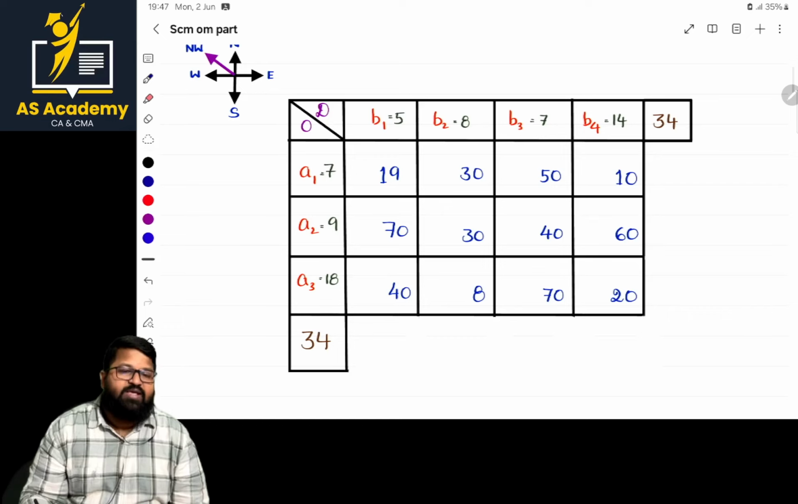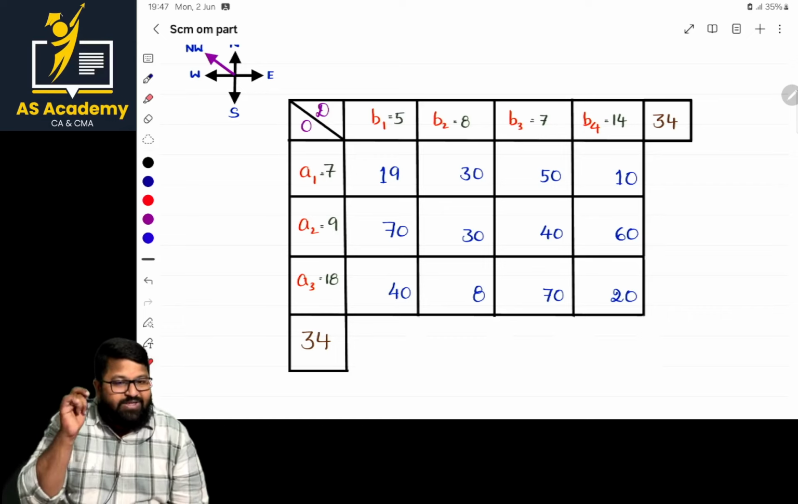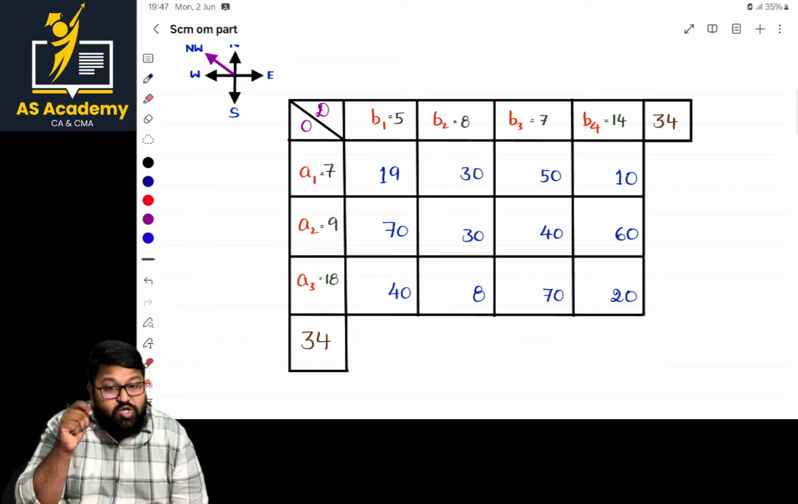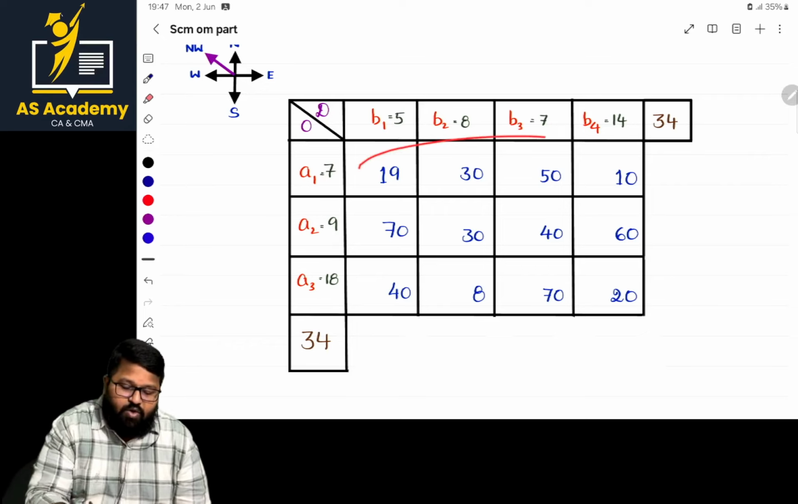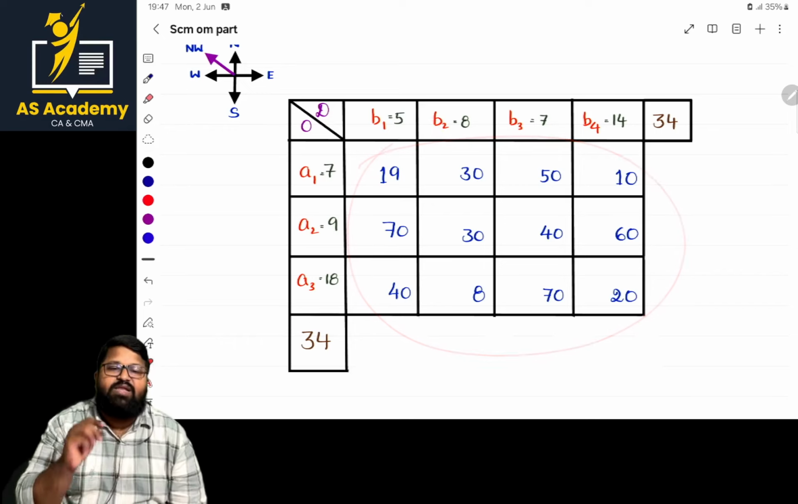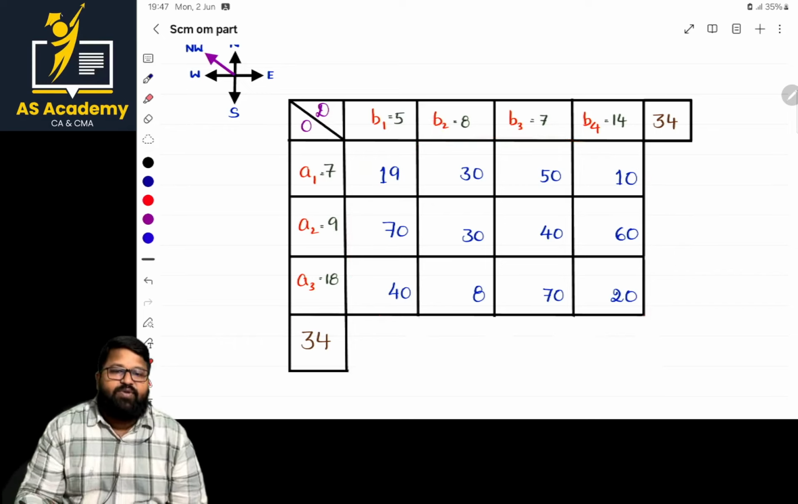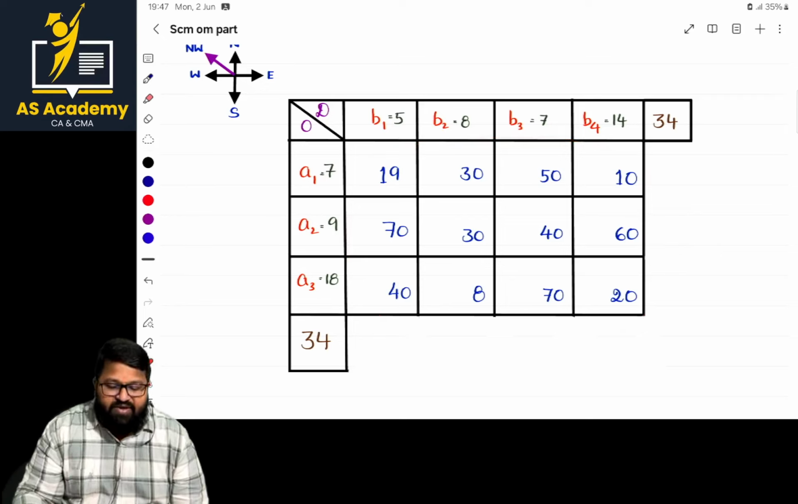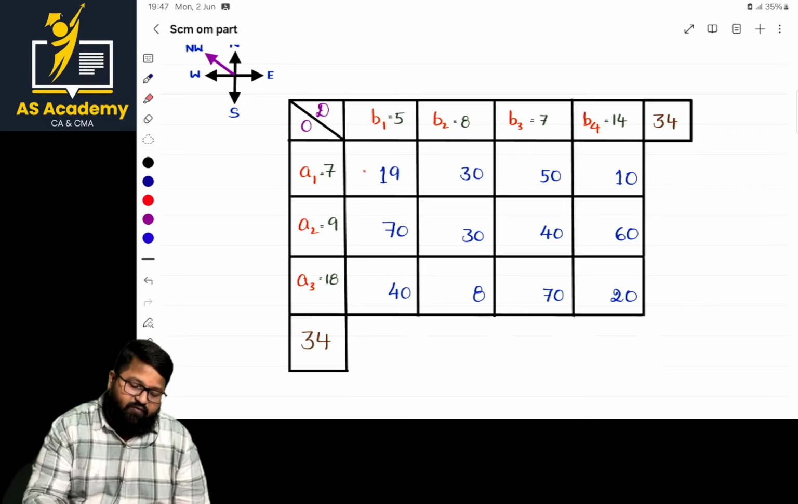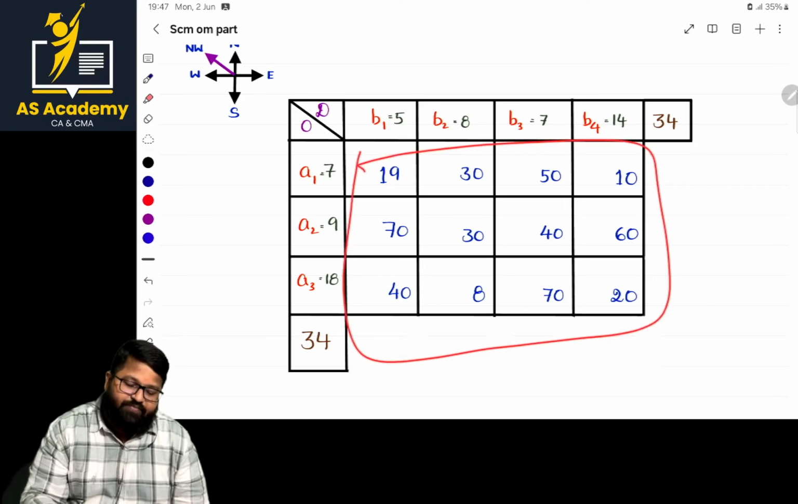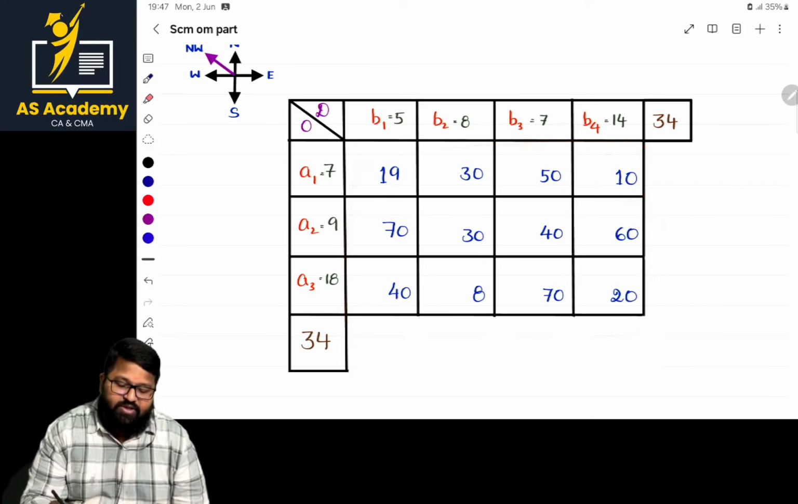And next, what is the heading of this method? Least cost method. From all these elements, identify the least cost and make the allocation. While I'm identifying the least cost, of all these costs, what is the least cost? 10 is the least cost, or 8 is the least cost? 10 or 8, whichever is least, see the numbers.